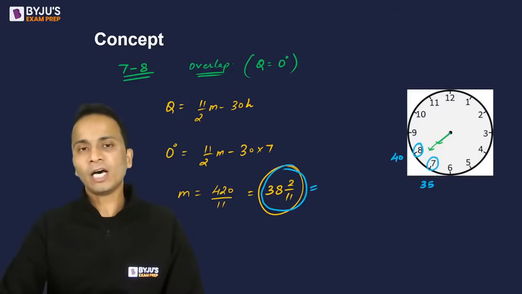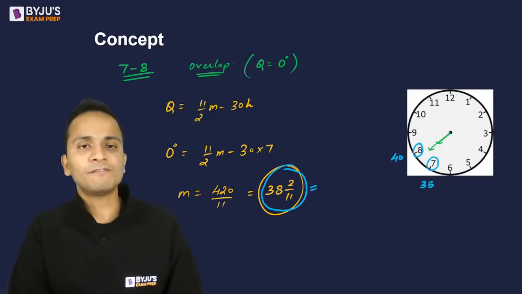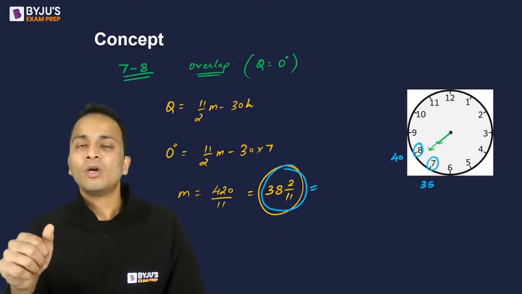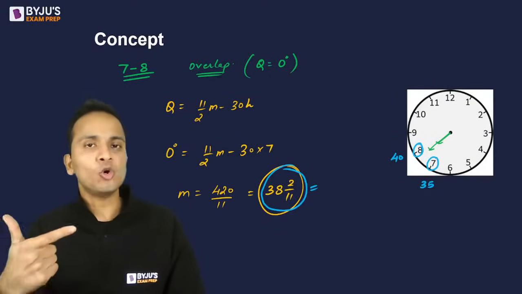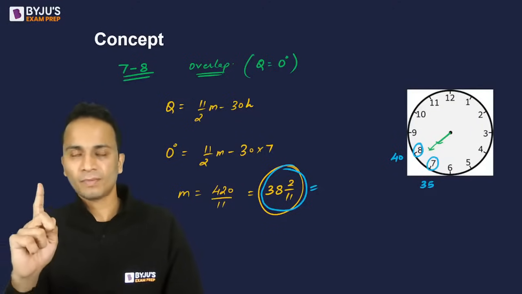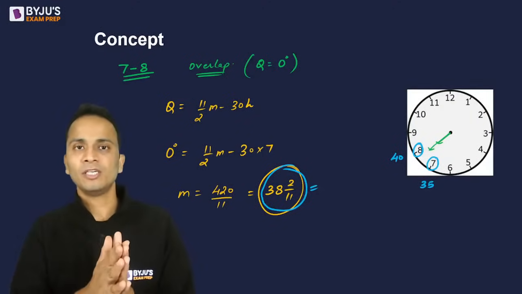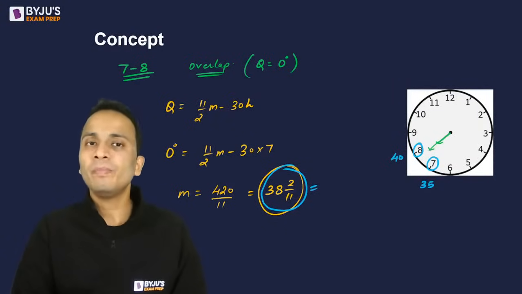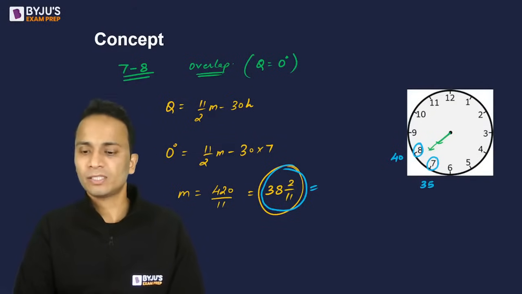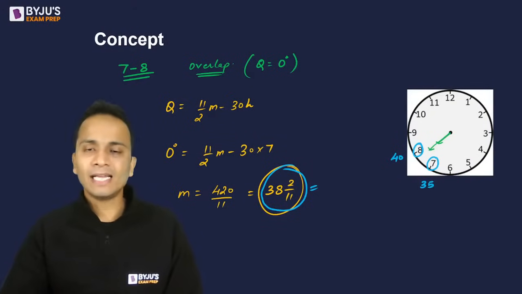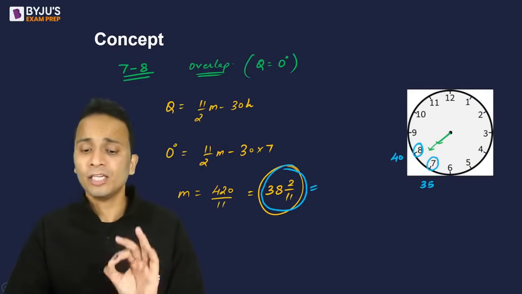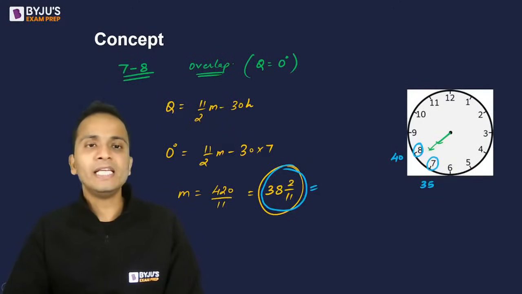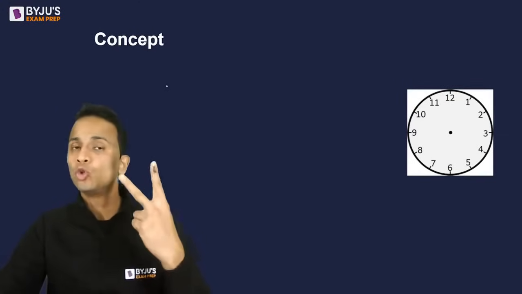Okay, now till now we have seen that between any two r locations, 180 and 0 degree, ये वाले जो दो एंगल्स हैं ये सिर्फ एक एक बार बनेंगे. Alright, between any two r locations the hands will overlap exactly once and the hands will be opposite to each other exactly once. Right, now any other angle other than 0 degree and 180 degrees, 0 और 180 के अलावा कोई भी एंगल होगा तो वो दो बार बनेगा.